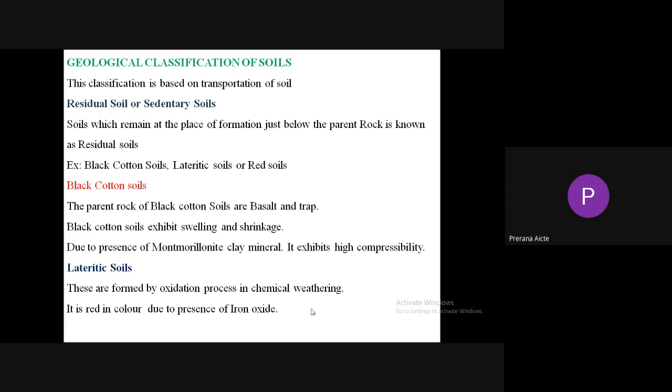Next, lateritic soils. These are formed by the oxidation process in chemical weathering. So lateritic soils are also formed in chemical weathering, but they are red in color. The red color is due to the presence of iron oxide. Please remember, the red color is due to the presence of iron oxide.